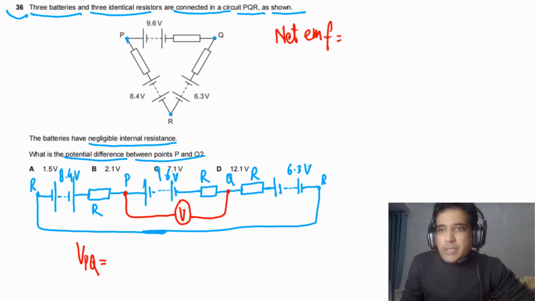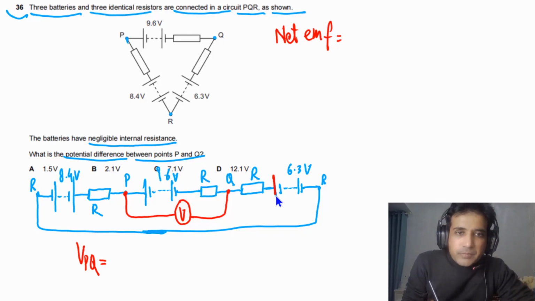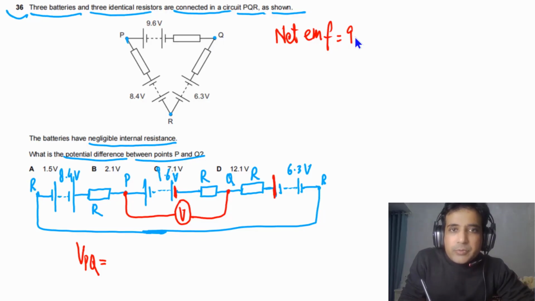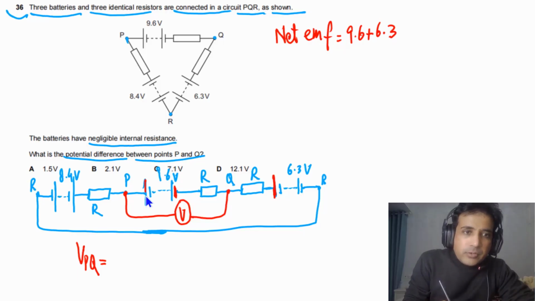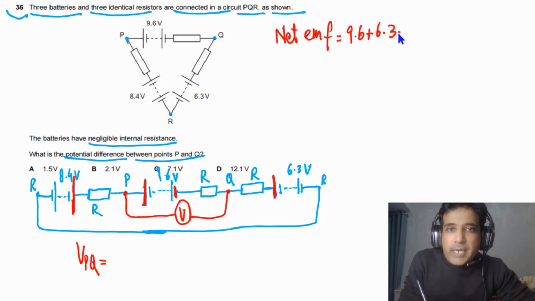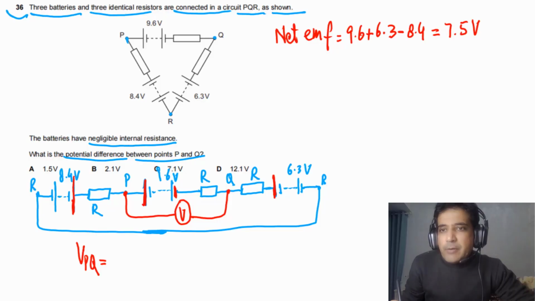Net EMF. If you look at these batteries, the positive terminal of this battery is connected with the negative terminal of the other. It means these two batteries are connected in series. So we can say 9.6 plus 6.3. But this battery has its positive terminal connected with the positive terminal of the other battery. It means this battery is connected in reverse order, so we have to subtract it. We write 8.4. Now if we solve this, we get 7.5 volts. This is the net EMF of the circuit.